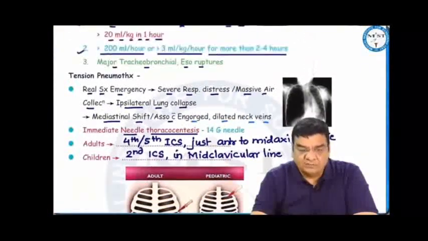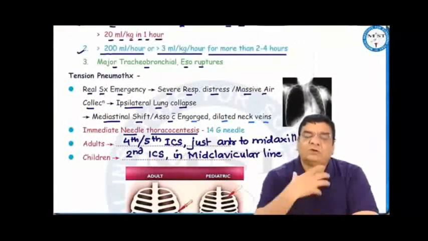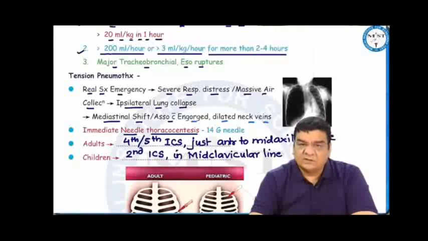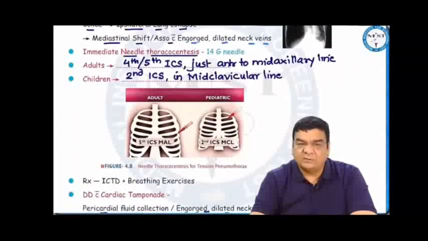Because of this, the patient may have dilated, engorged neck veins, because there will be compression of the vena cava, because of which the neck and facial veins may get dilated and engorged. Because this is a dire surgical emergency, whatever widest bore needle is available in the emergency, put that needle in the 4th, 5th intercostal space just anterior to the mid-axillary line in case of adults.